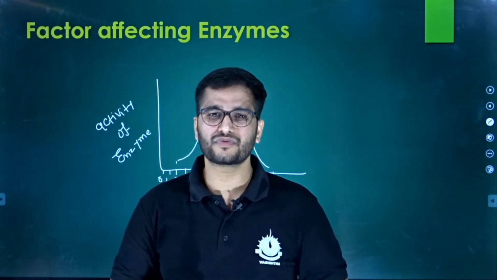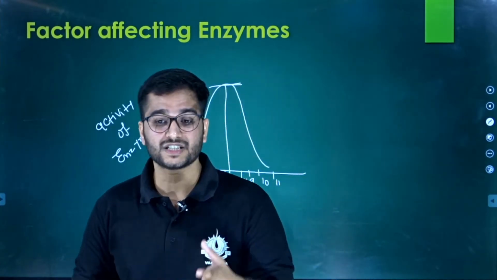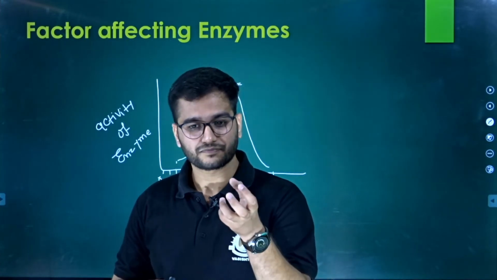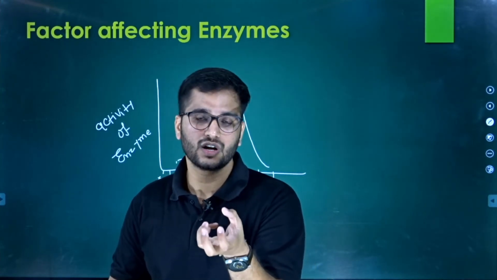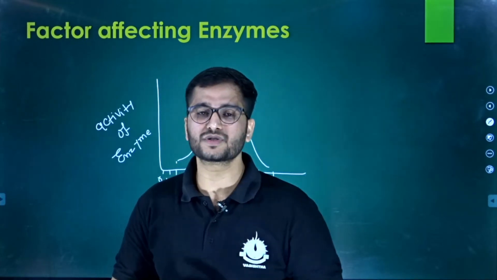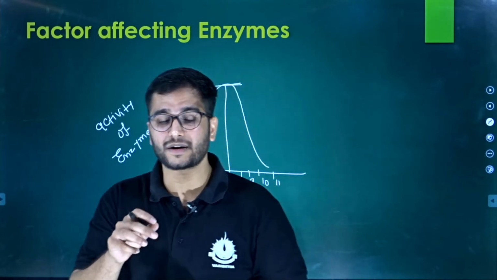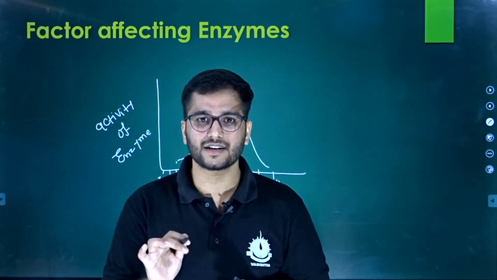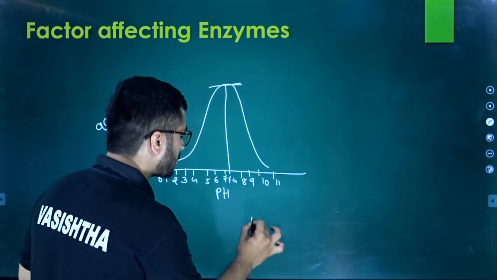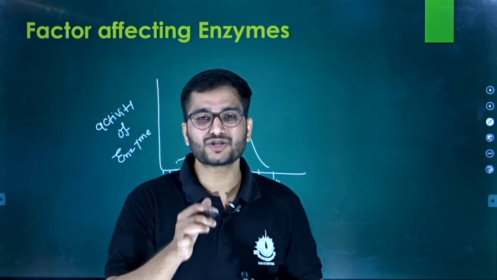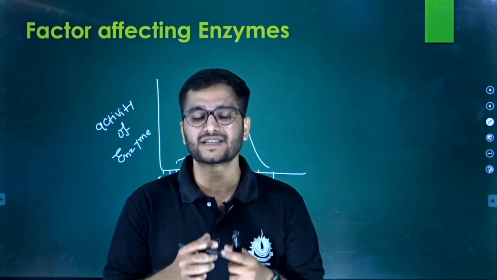Please write down the optimal pH for enzymes like the lysosomal enzyme. I will wait for you to give the right answer. So the pH is around 5. At pH 5, the lysosomal enzyme gives the maximum work.